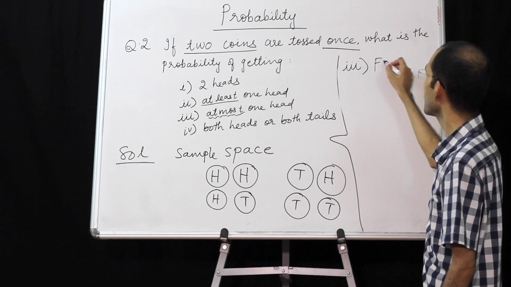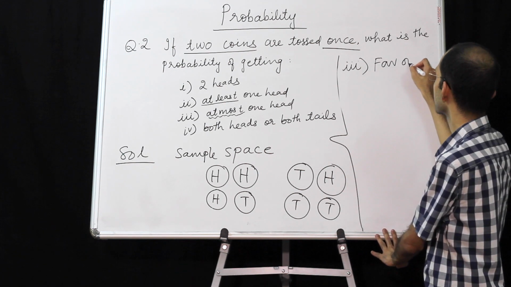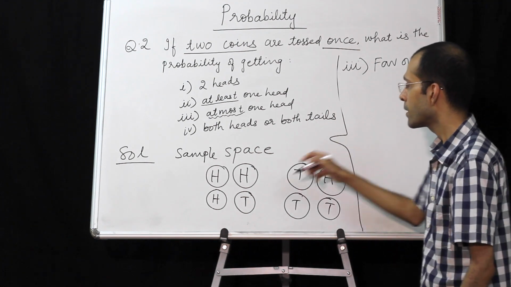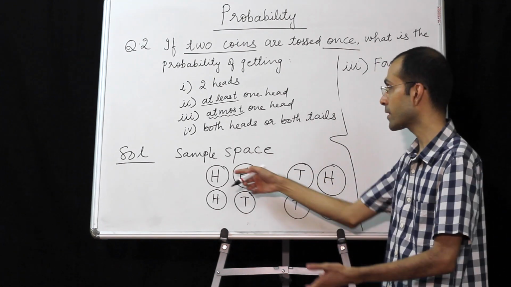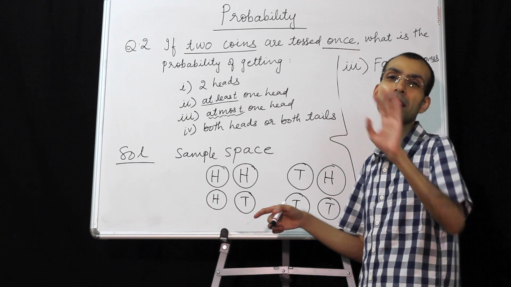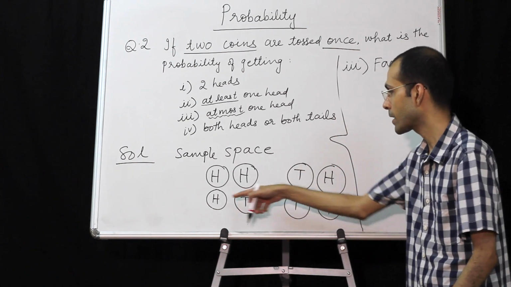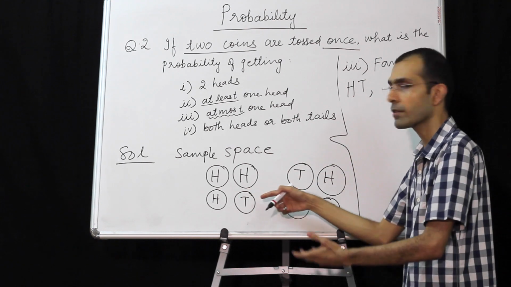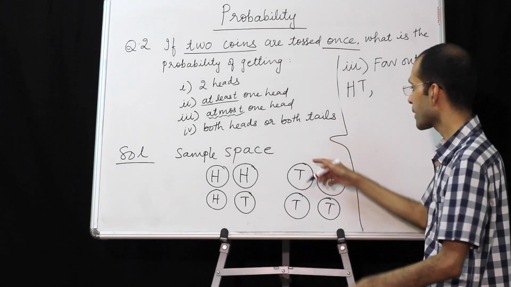So favorable outcomes. Will HH come? No, because this is containing 2. They want maximum one head. So this is ruled out. HT is possible because it contains one head, at most one.